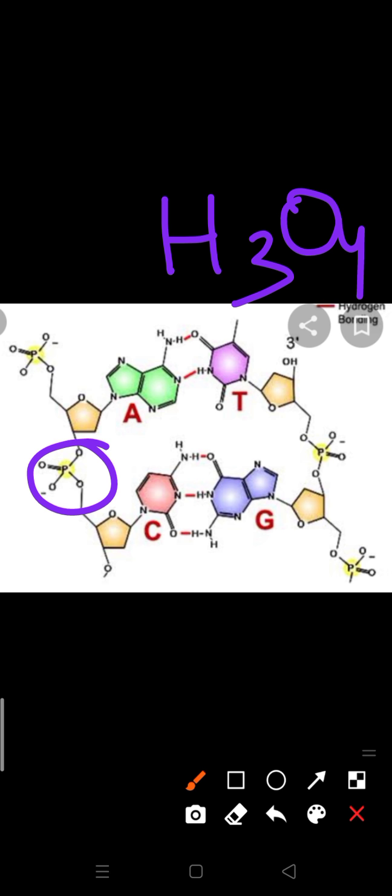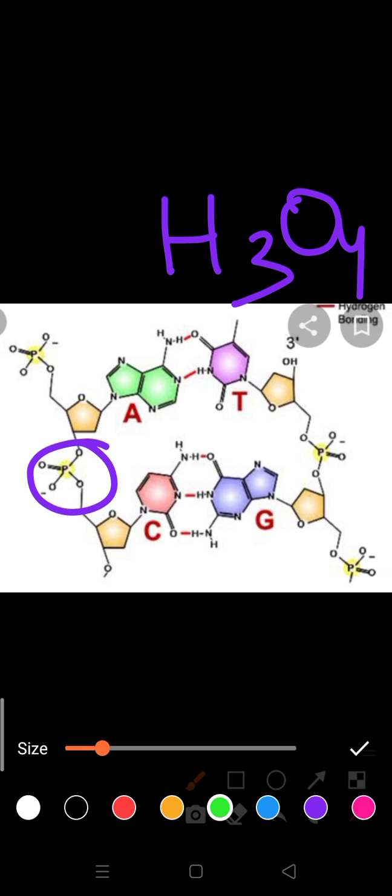One we have discussed is the pentose sugar. The second is the nitrogenous bases. Two types of nitrogenous bases I have told you: purines and pyrimidines. And the third one is the phosphoric group. If I draw the phosphoric group, I can write it as H3PO4. If I show it in this manner, you can understand it very easily.